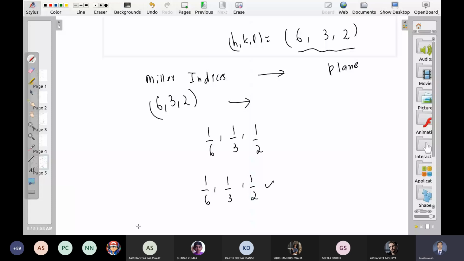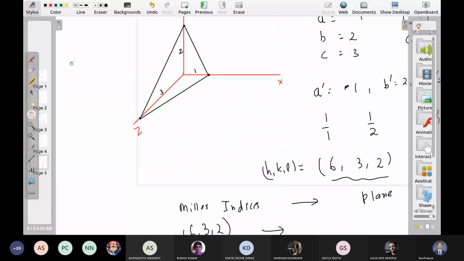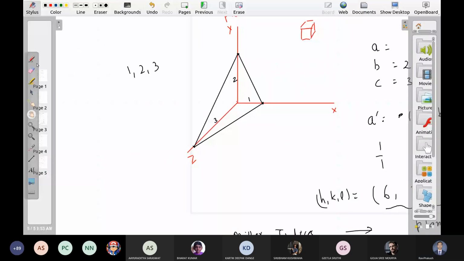So the plane that we chose is this 1, 2, 3, and the plane that we get back is this 1 by 6, 1 by 3, 1 by 2. क्या ये same plane है? Yes, sir. They are the same plane. You can see if you plot this plane, it is parallel to the previous plane.